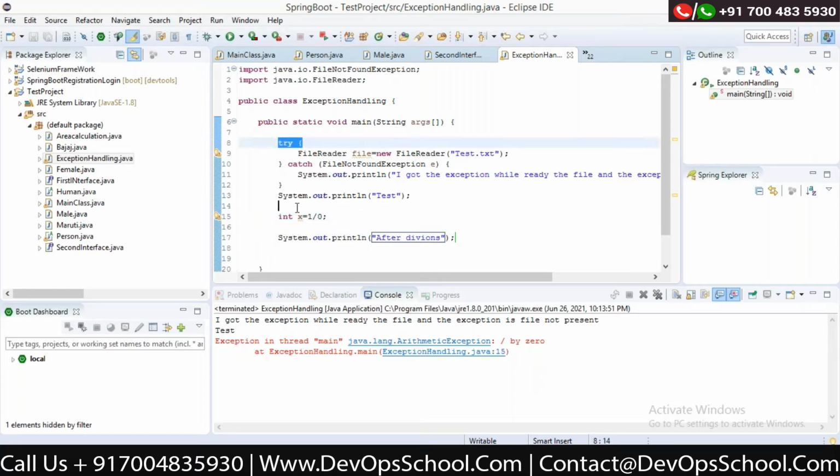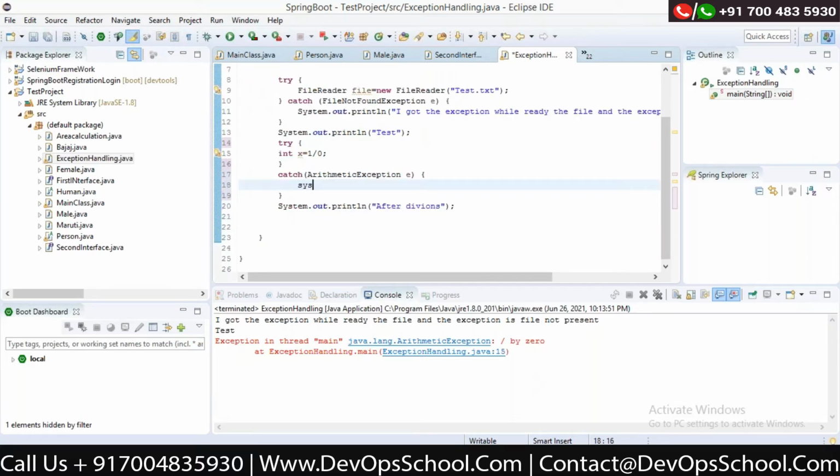Okay, makes sense. So I have to handle this part. How can I handle it? The same way. I can surround this with try-catch, and I know that I can get an ArithmeticException. So I can write catch ArithmeticException e. What I'm doing is handling that exception. I got an arithmetic exception. Please continue. I don't want to break my application.